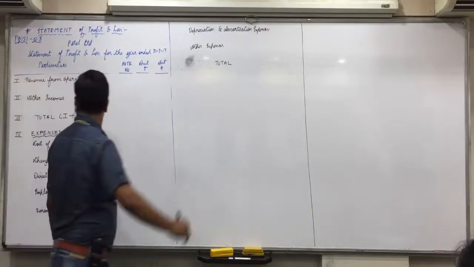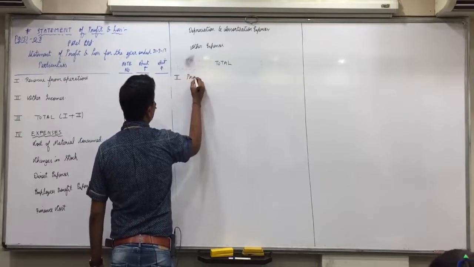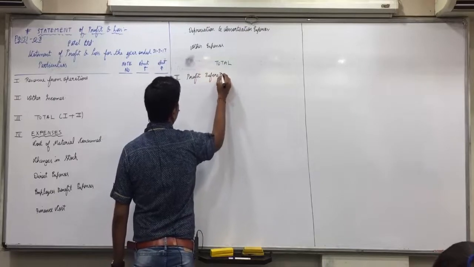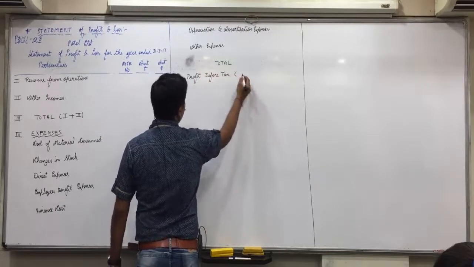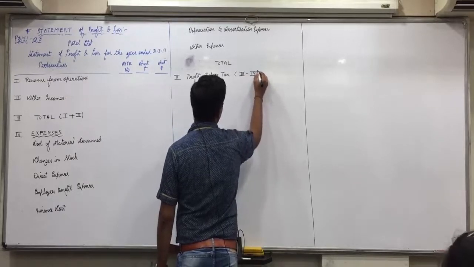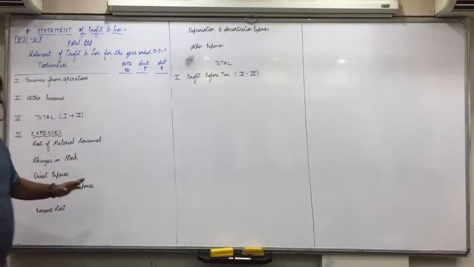Then fifth, profit before tax, in bracket 3 minus 4. Now no need to leave one line, this will not have sub items.